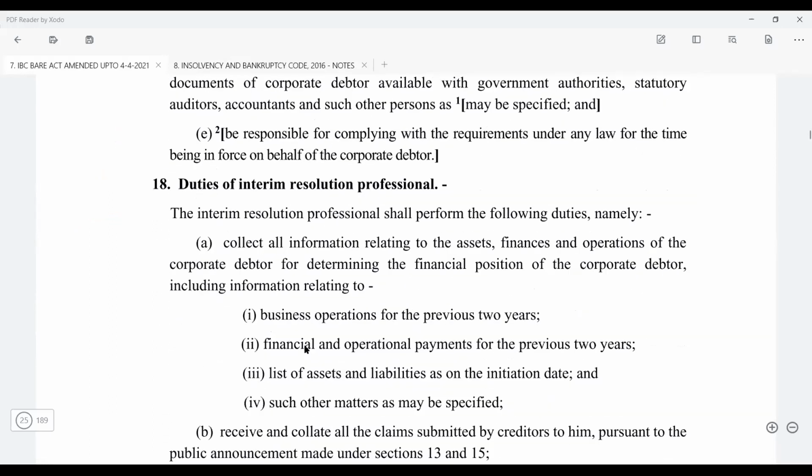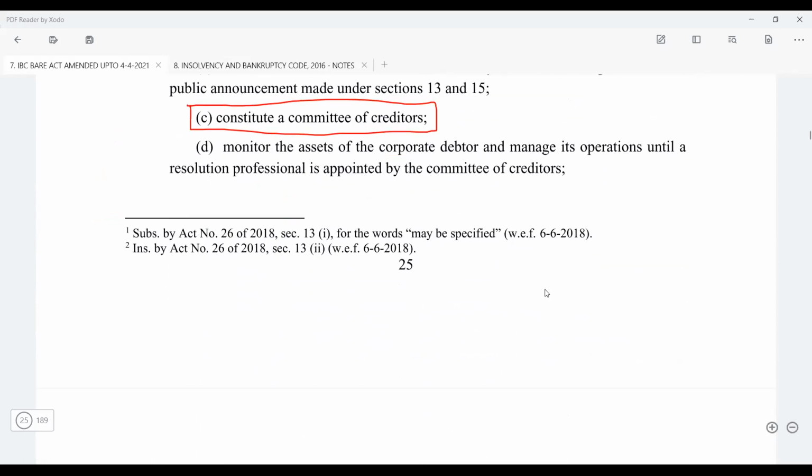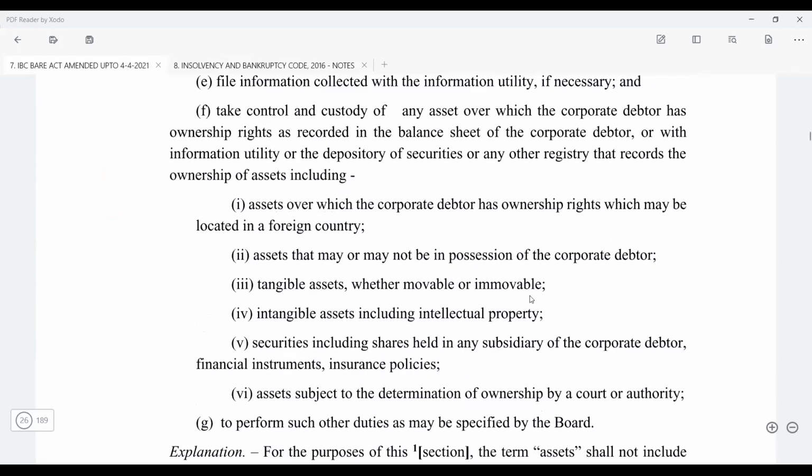Then again you have the duties of the interim resolution professional. It is his duty to collect all the information and collate all the claims which have been made. And this is most important: he has to constitute the committee of creditors, right? So this provision has been given here.